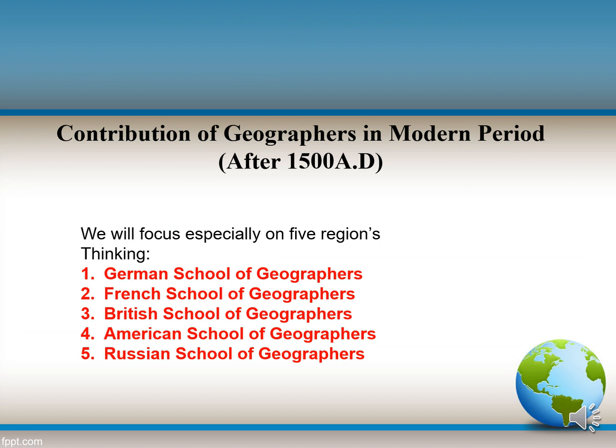So now we will discuss the contribution of geographers in the modern period. Here we will focus specially on 5 regions: the German, French, British, American and Russian schools of geography.